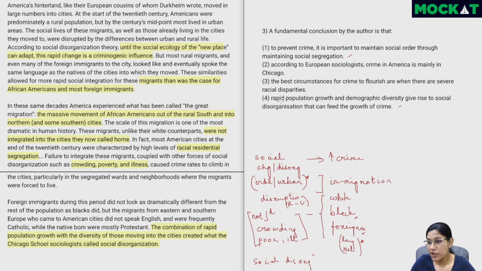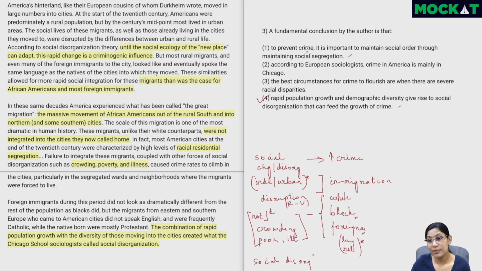Out of these, option 4, rapid population growth and demographic diversity, give rise to social disorganization that can feed the growth of crime, or that can lead to a growth in crime. This is exactly what the author has been saying throughout the passage and especially towards the end. The crime bit is not mentioned here, but it's mentioned throughout the passage and in the beginning, and that's the crux. So we can go for this one. Versus if you see option 1, it's actually extrapolated a little more. Is this correct? To prevent crime, it's important to maintain social order through maintaining social segregation. Yes, definitely.